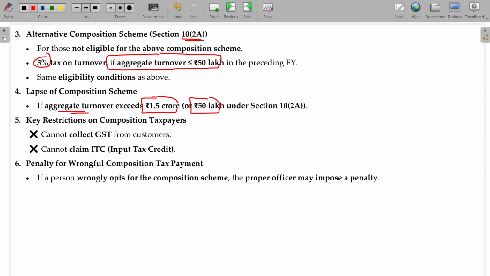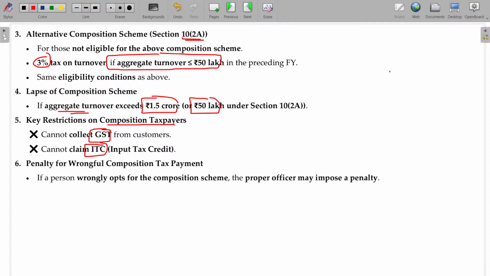Right. And what are the key restrictions for the composition taxpayers? They cannot collect the GST from the customer, and they are also not eligible for ITC claiming for the tax paid for the input goods. As well as any registered person purchasing the goods from this composition levy taxpayer, they are also not eligible for the ITC.